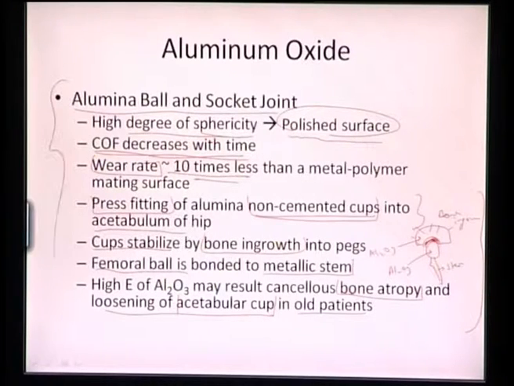But the overall philosophy of using aluminum oxide is that we can maintain very high sphericity, which leads to a very smooth surface. Once it is a very smooth surface, with alumina to alumina contact, that will reduce the coefficient of friction, and the wear rate will decrease approximately 10 times as compared to that of a metal polymer joint. The cup part gets stabilized by bone ingrowth along the cup area, and the ball is bonded to the metallic femoral stem.